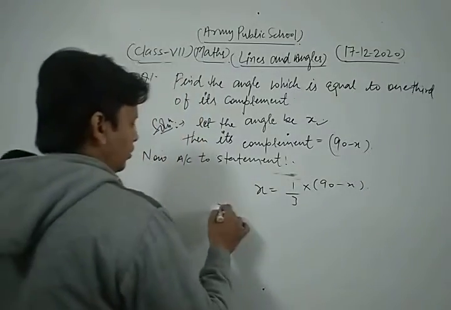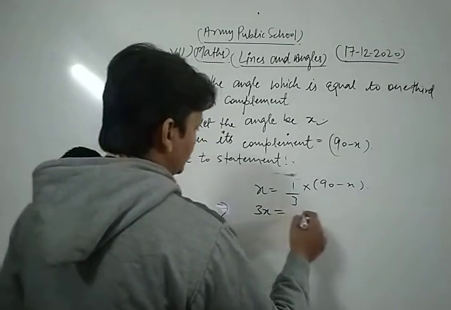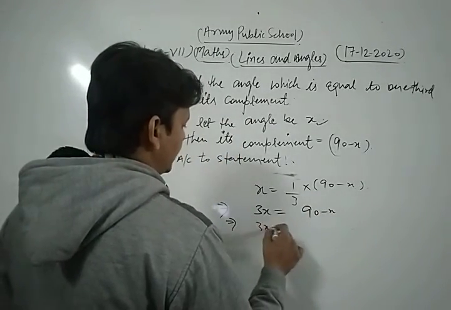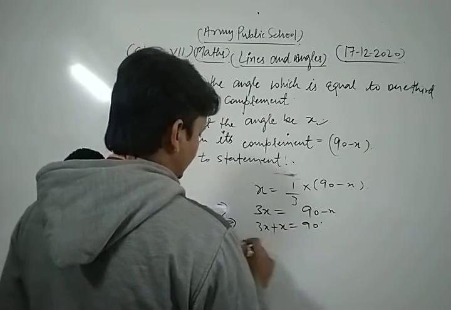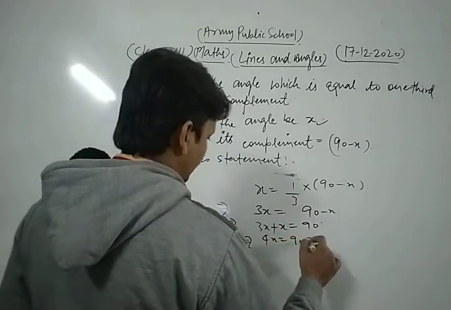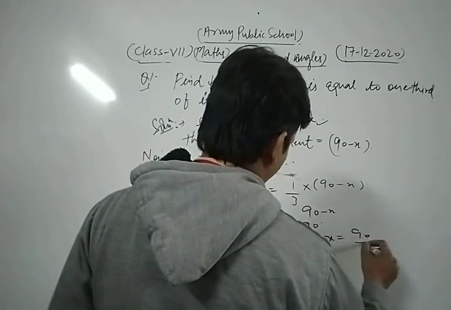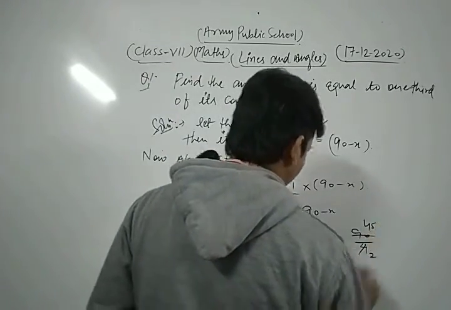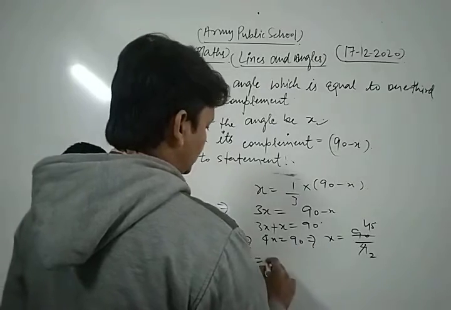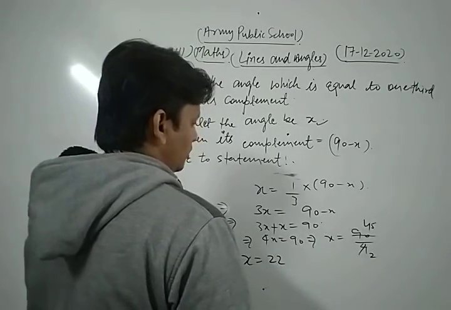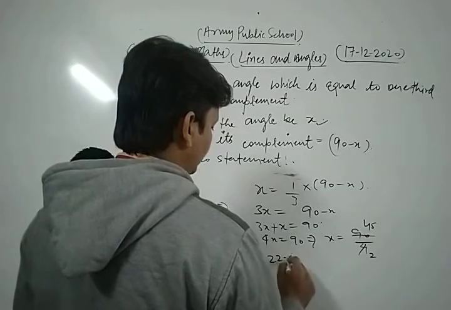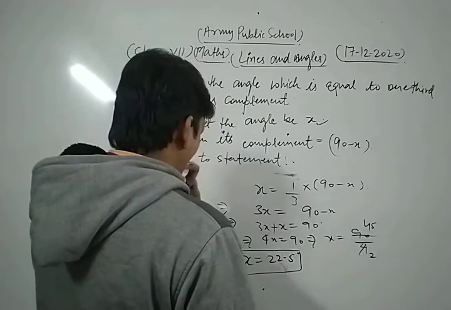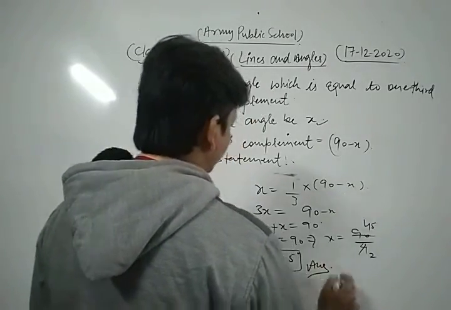Now we simplify, so we get 3x is equal to 90 minus x. Now we get 3x plus x is equal to 90, that is 4x is equal to 90, that is x is equal to 90 upon 4, which is 45 by 2, so x is equal to 22.5 degree. So this is the required solution of the given question.